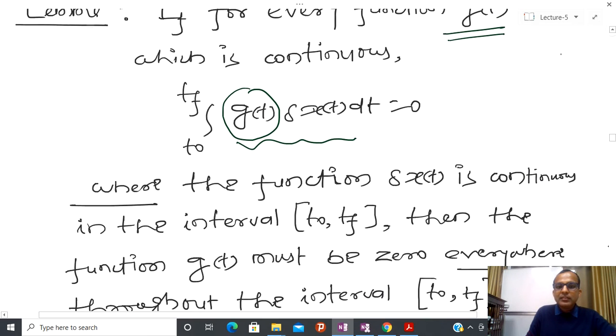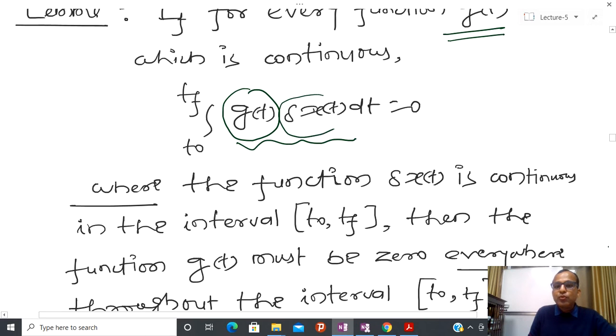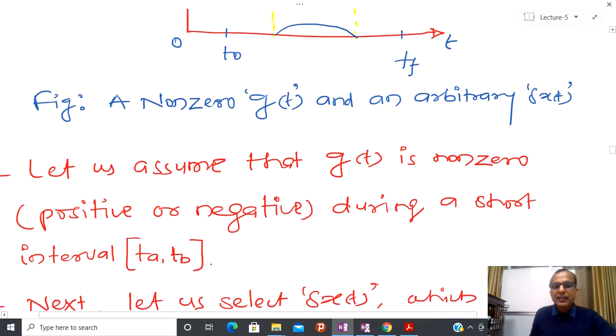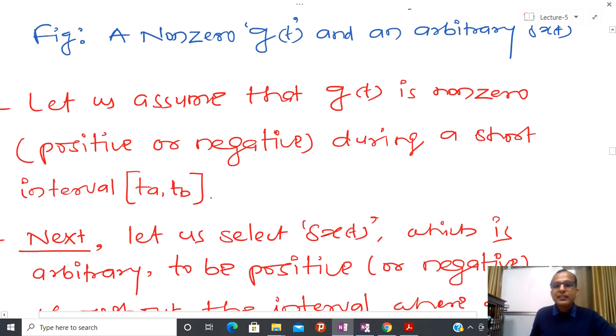I have this kind of integral equal to 0, and this should be true for all small variations. Whatever small variation you make, this integral should be 0. So now I am going to assume that g(t) is non-zero, positive or negative, during a short interval ta and tb.